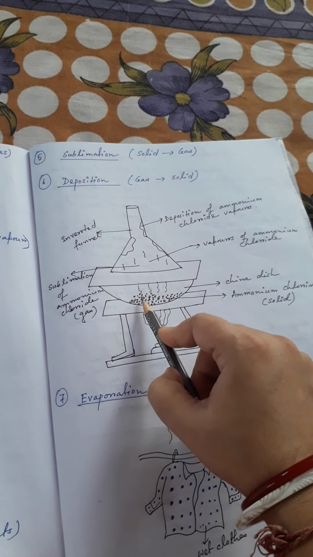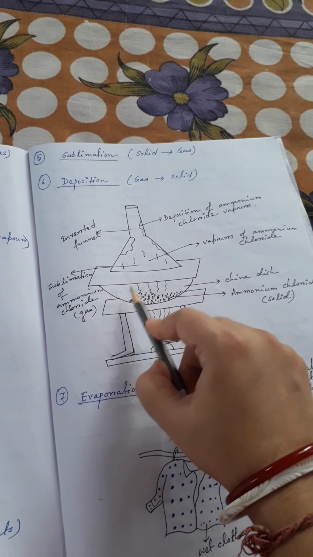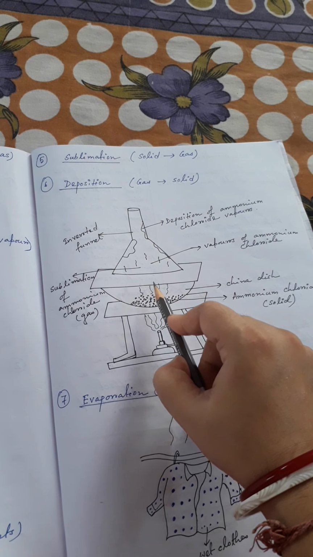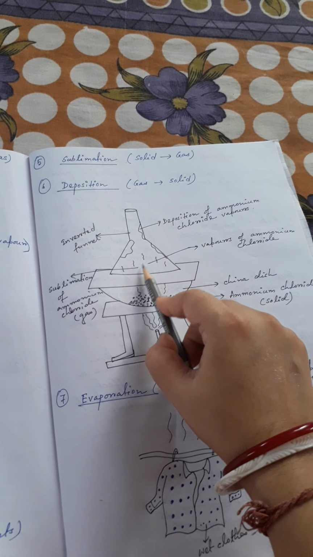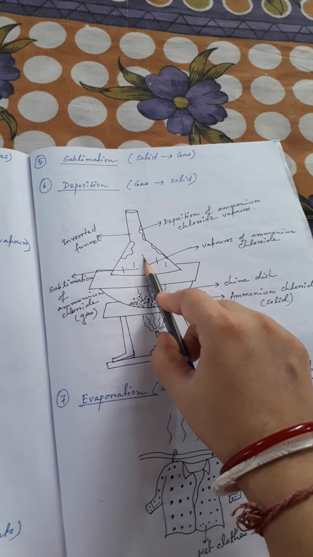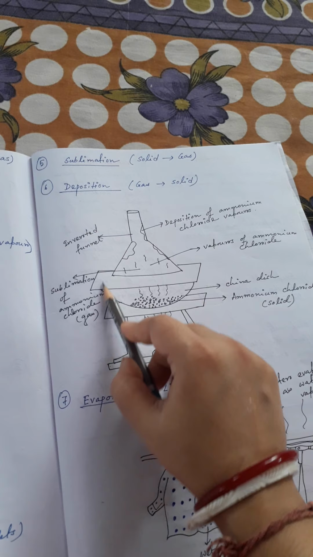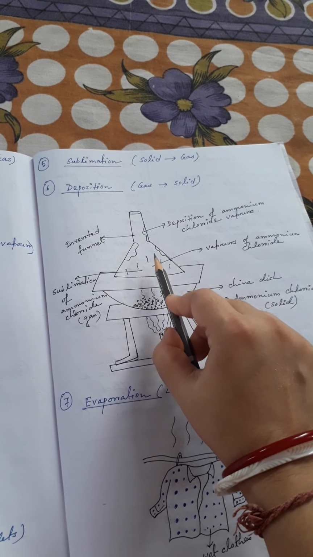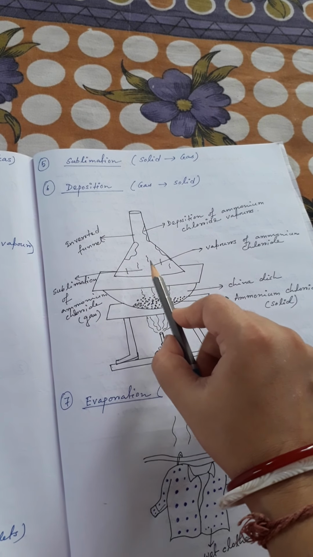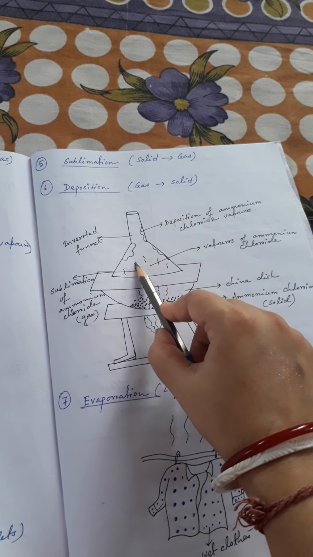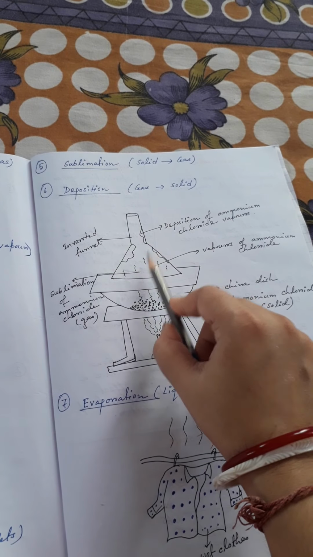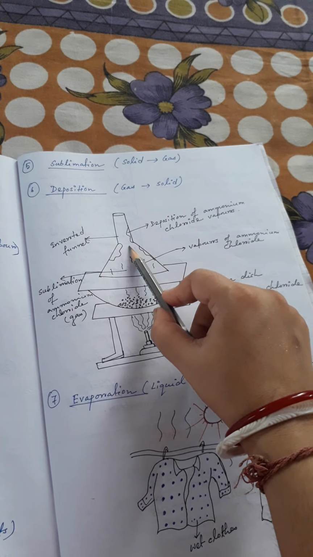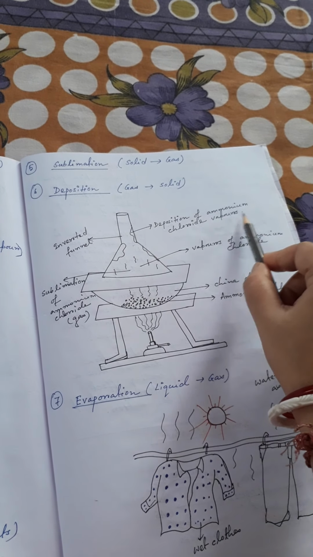So which is directly from the solid to the gaseous state, that's why it is called sublimation. Okay, if you take an inverted funnel and place it on the top of this china dish, the vapors condense to form a white residue again. So again you will get the deposition of the ammonium chloride vapor.